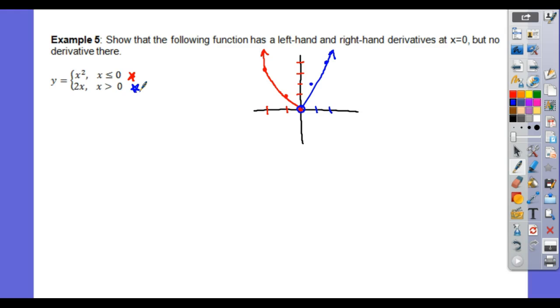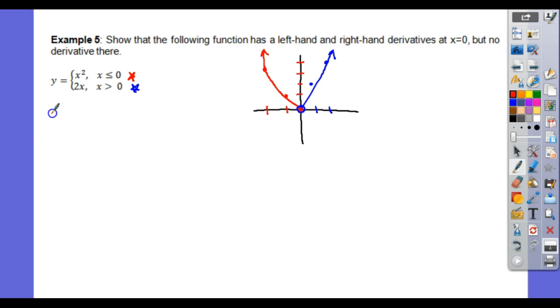If it says, show that the following function has a left-hand and right-hand derivative at x equals 0, but not a derivative at 0, what that means is that we can find the left and right-hand derivatives, but just like before, if the left-hand limit doesn't equal the right-hand limit, then the limit does not exist. If the derivative from the left doesn't equal the derivative from the right, then the derivative does not exist.